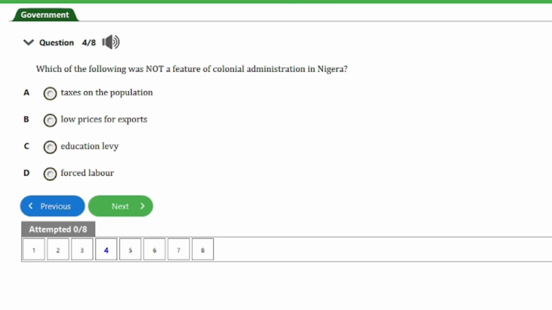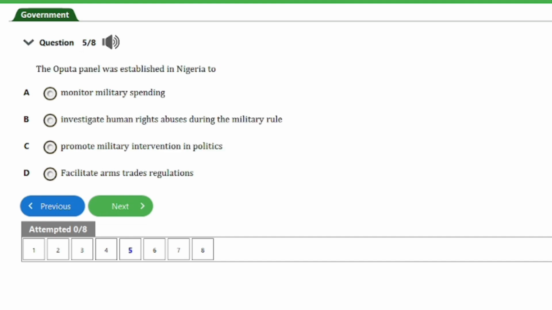Here is question number 4. Which of the following was not a feature of colonial administration in Nigeria? We have A. Taxes on the population, B. Low prices of exports, C. Education levy, D. Forced labor. The answer to this question is option C here, education levy. Let's head on to the next question, guys.